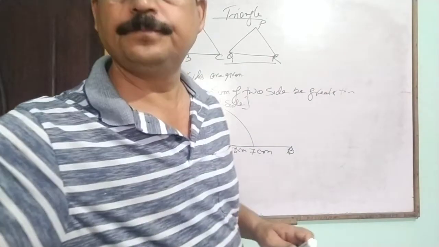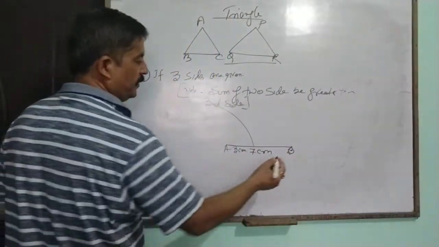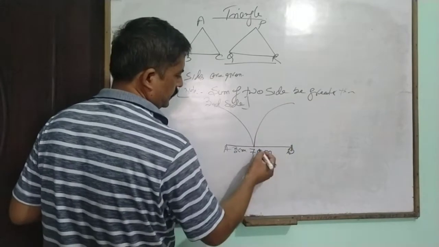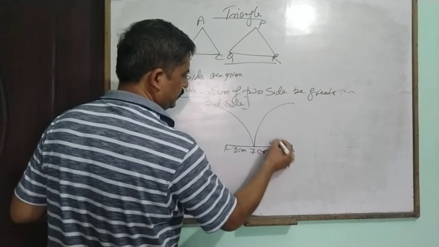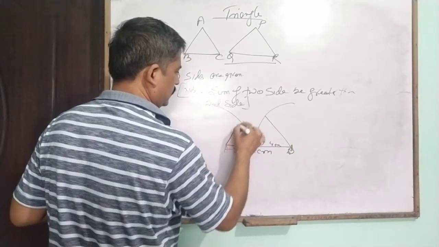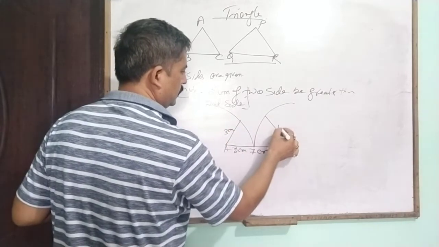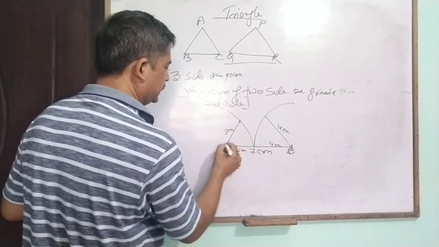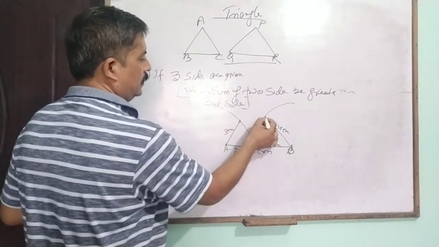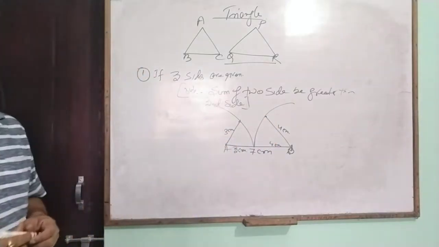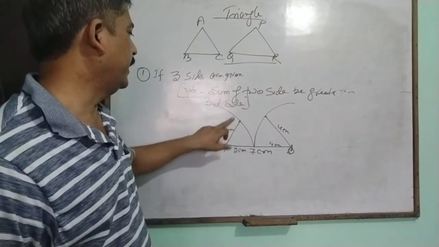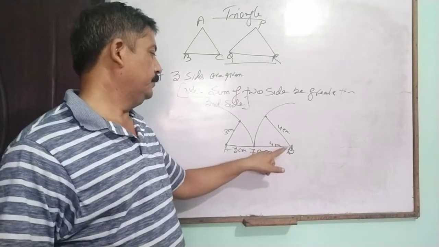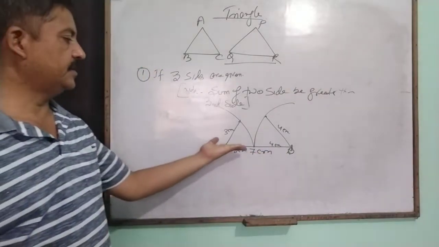Next, from point B we take a 4 centimeter arc. 3 centimeter, 4 centimeter. It just represents the radius, because when we take an arc, every point on it is at an equal distance from that point, and that is called the radius.